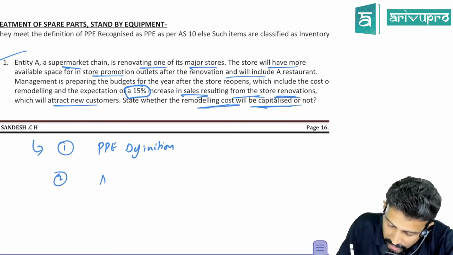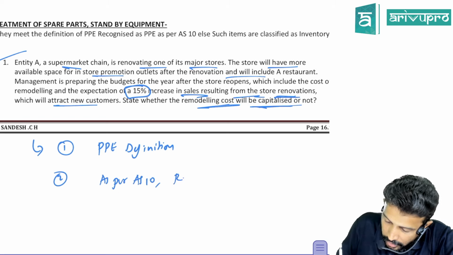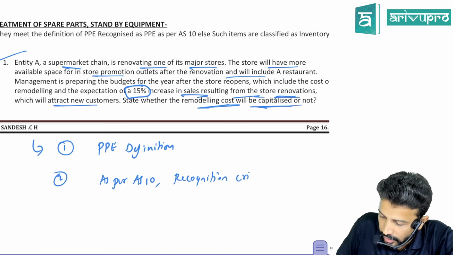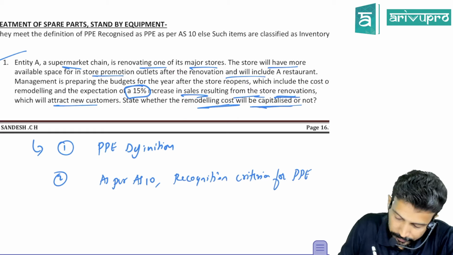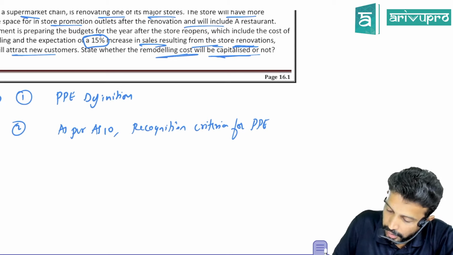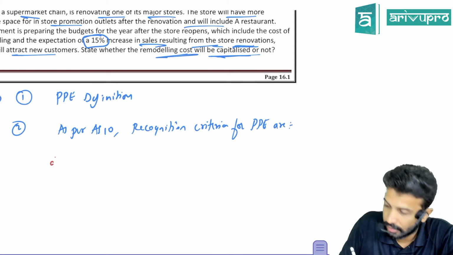Then, as per Accounting Standard 10, the recognition criteria for property, plant and equipment are: 1, what is the first recognition criterion?